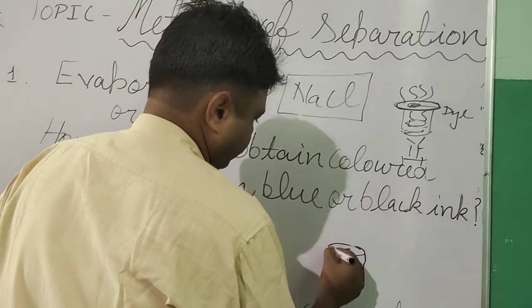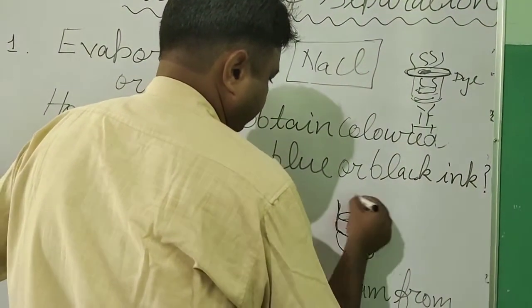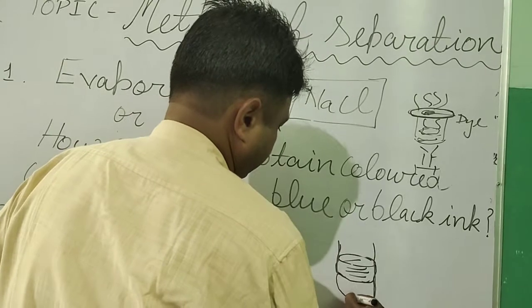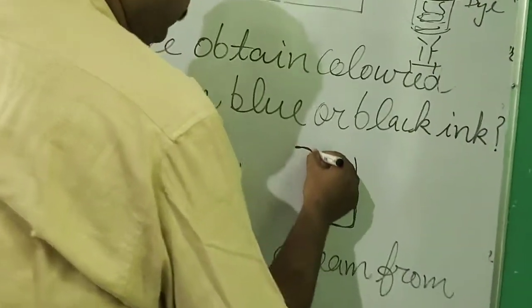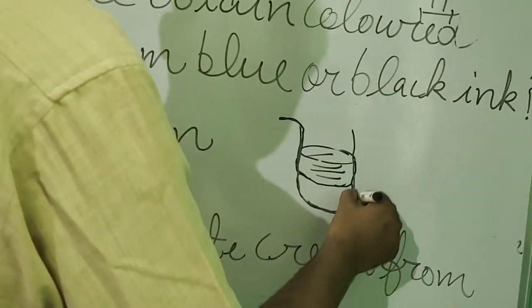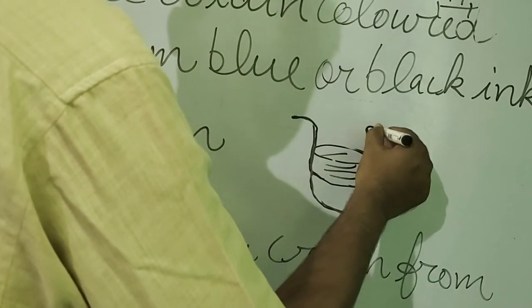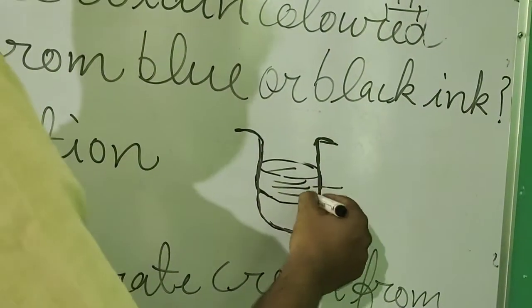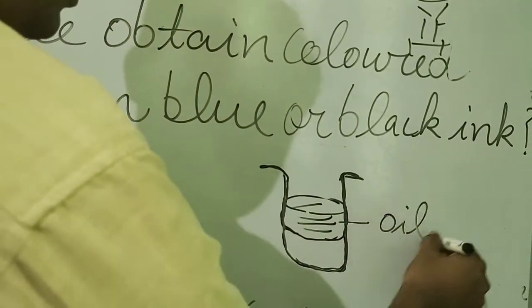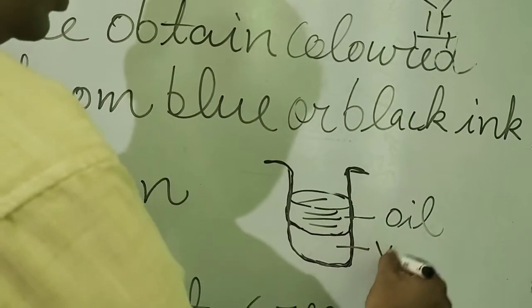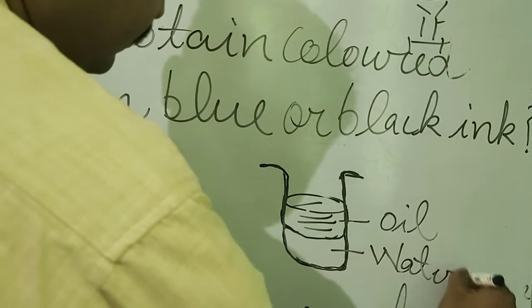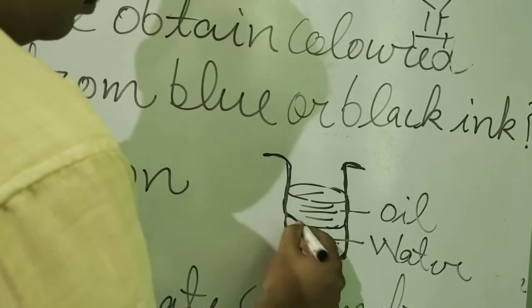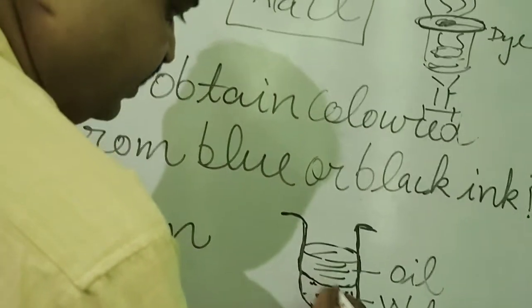We get this structure if we put the oil and water in a transparent pot. There is a layer of oil and a layer of water, and we can easily observe these two layers.